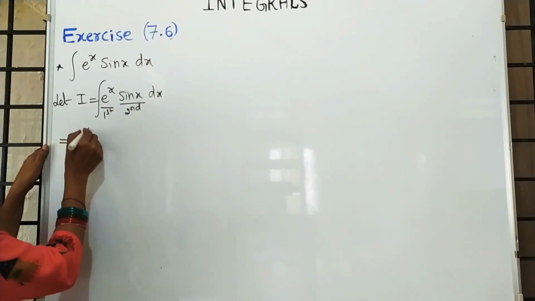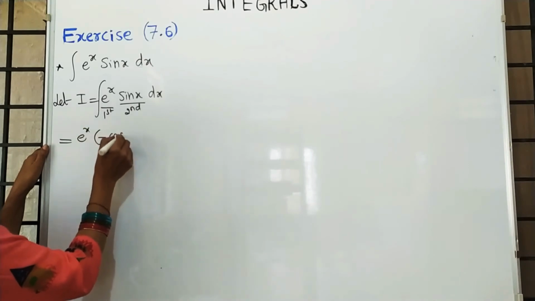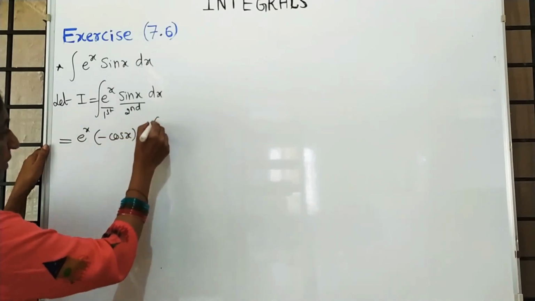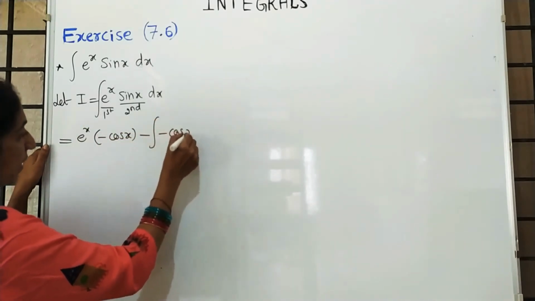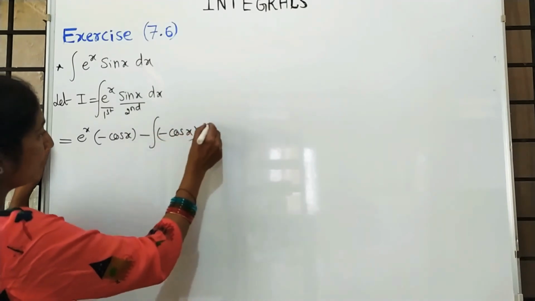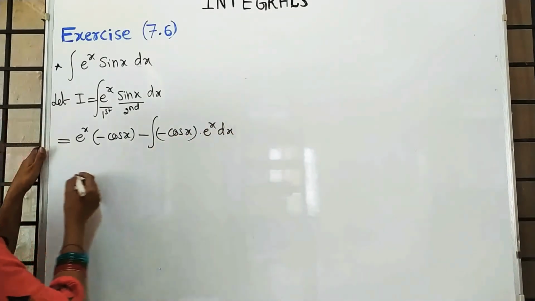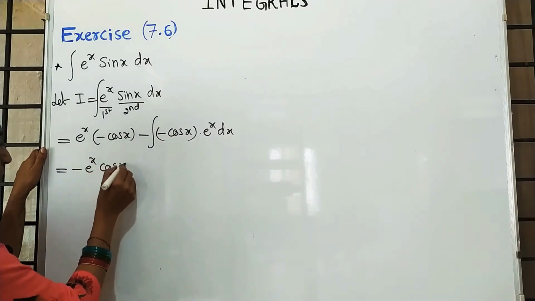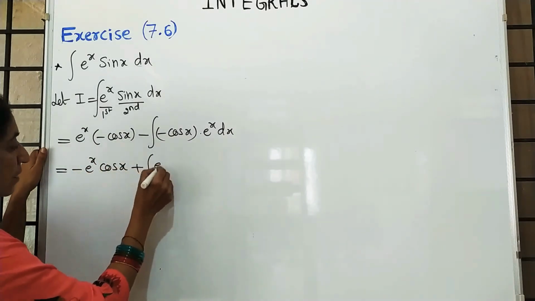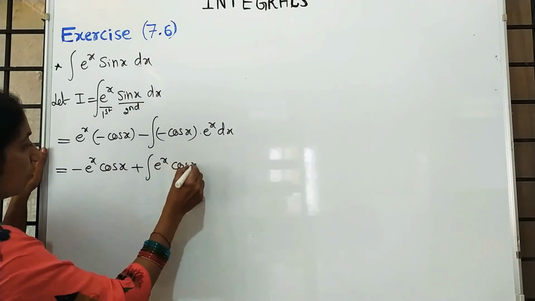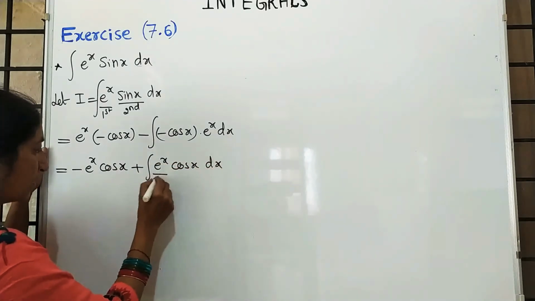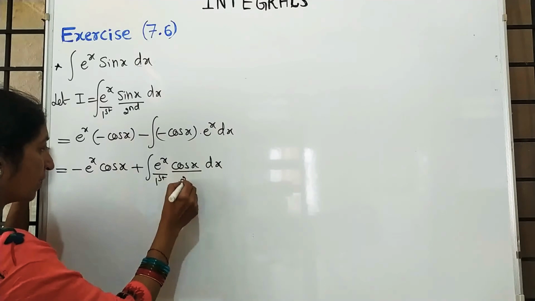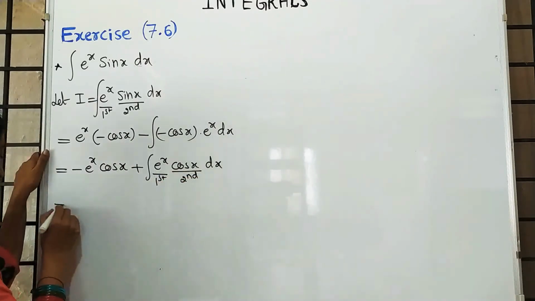First function as it is, integration of sin x is minus cos x, minus integration of minus cos x into differentiation of e raised to x, which is e raised to x. It is minus e raised to x cos x plus integration of e raised to x into cos x into dx. This is the first function and this is the second function.